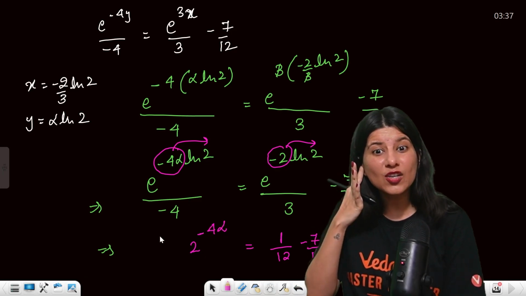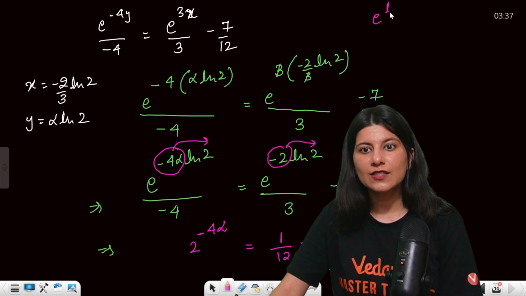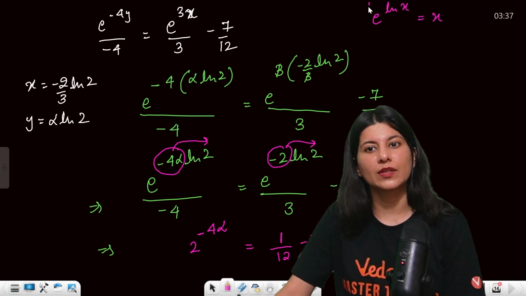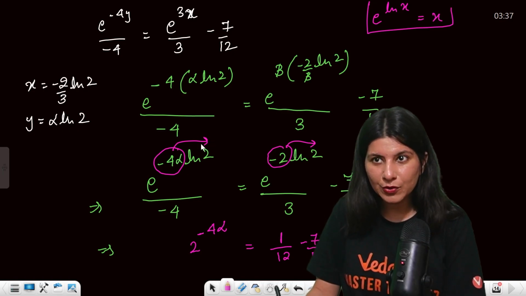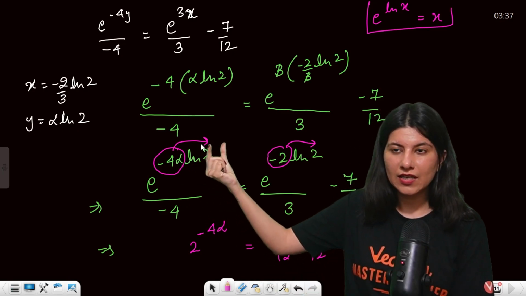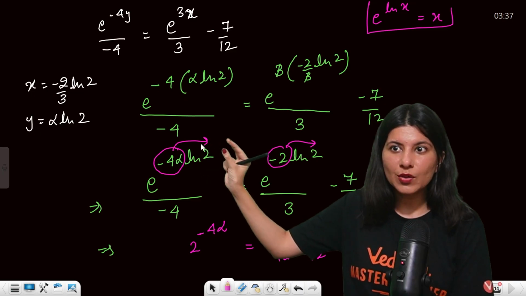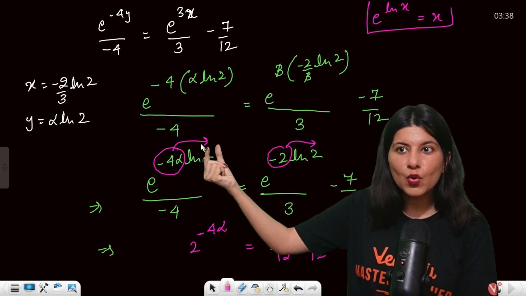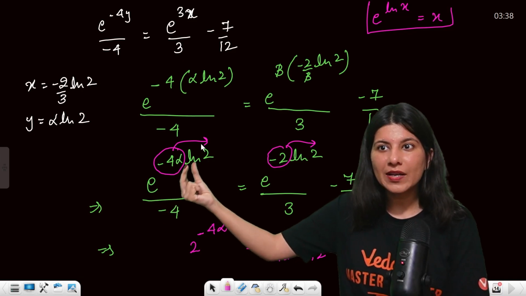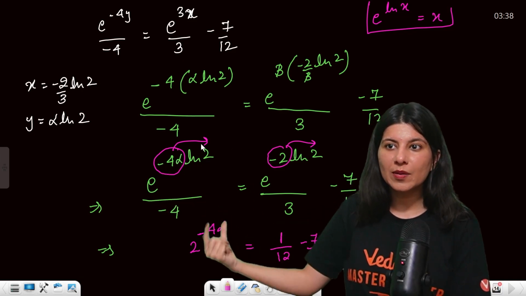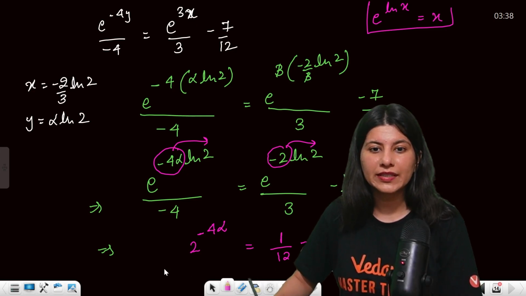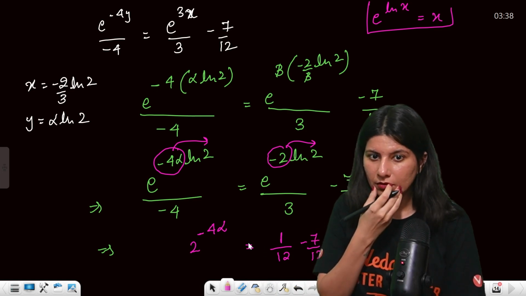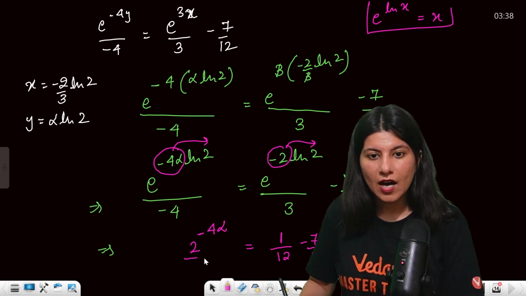See, e raised to power ln x is x only. This is the formula I am trying to apply. So if minus 4 alpha is going on the power of 2, see, minus 4 is going here in the power of 2, correct? So what will happen over here? If minus 4 goes here, then it becomes e raised to power ln, and e and ln will get cancelled out. So 2 raised to power minus 4 alpha is right here. So yes, now this is minus what? This is coming out as minus 1 by 2, correct? Yes or no? And let's not forget this upon minus 4.